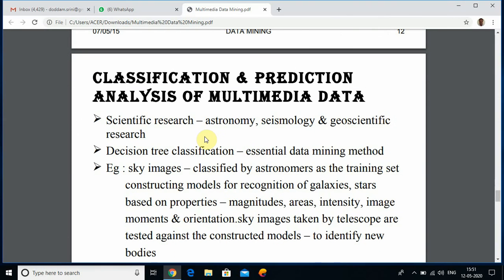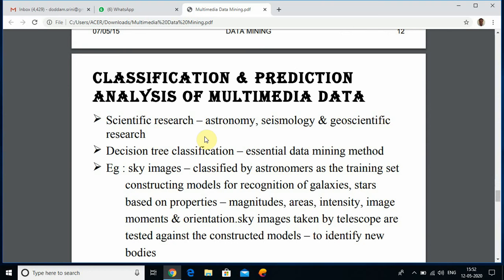Next is classification and prediction analysis of multimedia data. Scientific research on astronomy, seismology, and geoscientific research uses it. Decision tree classification is an essential data mining technique. Sky images are an example.